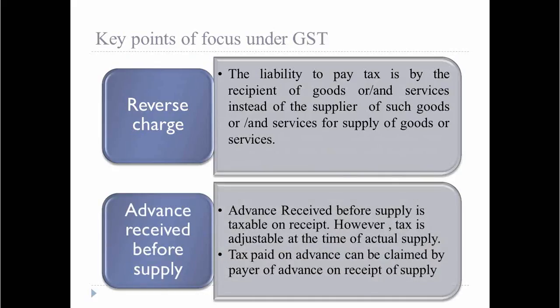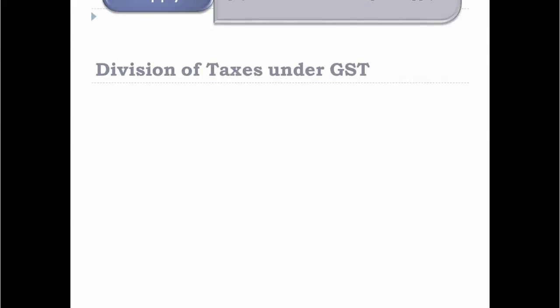The second key point of focus is advance received before supply. Advance received before supply is taxable on receipt. However, tax is adjustable at the time of actual supply. Tax paid on advance can be claimed by payer of advance on receipt of supply.